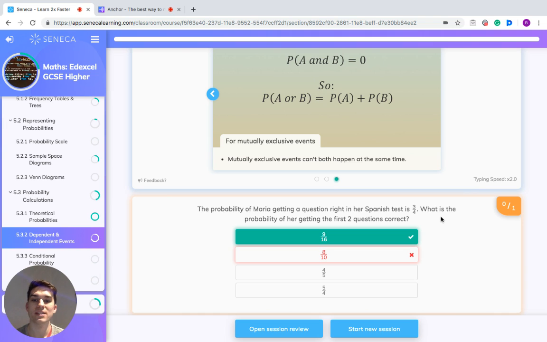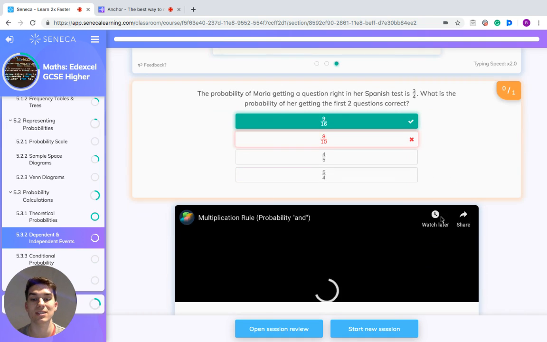So if the probability of Maria getting a question right in her Spanish test is 3/4, what is the probability of her getting the first two questions correct? Well, the probability of getting the first question right is 3/4, and the probability of getting the second question right is completely independent of whether she got the first question right. So the probability is also 3/4, and we times those two together, because we're trying to work out the probability of both those things happening and they're independent events. So 3/4 times 3/4 gives us 9/16.